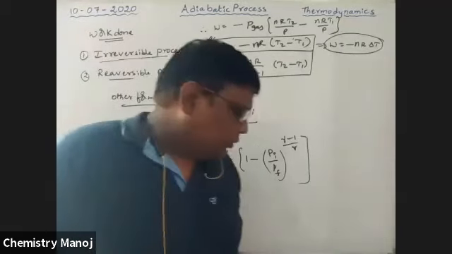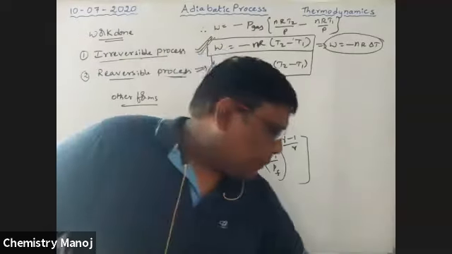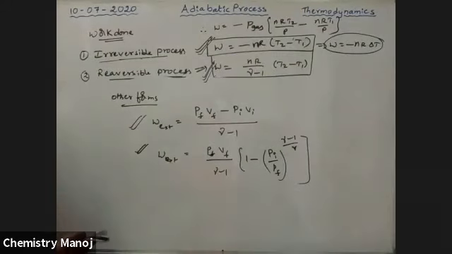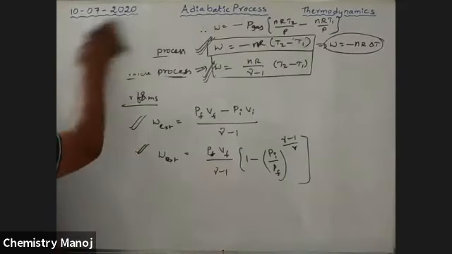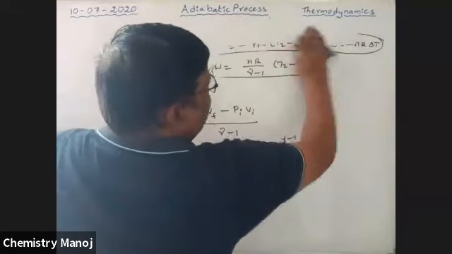Now, there is a question. It is very, very important, boys, based on the adiabatic process.